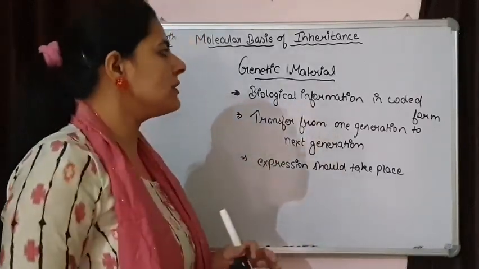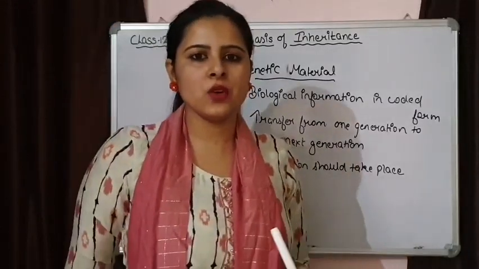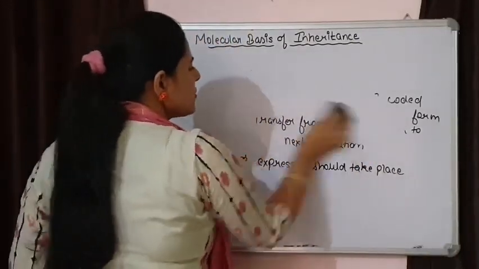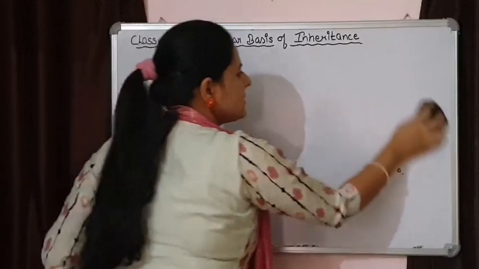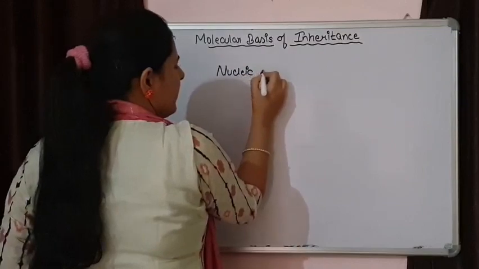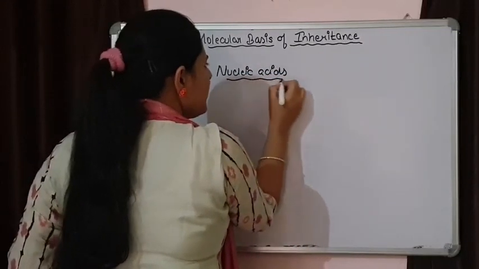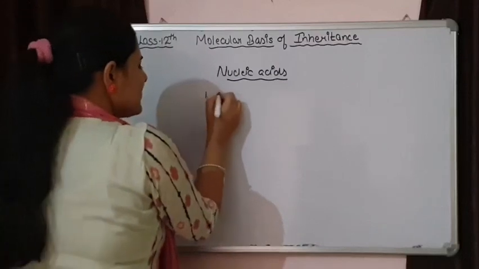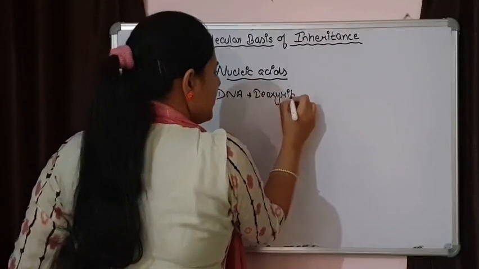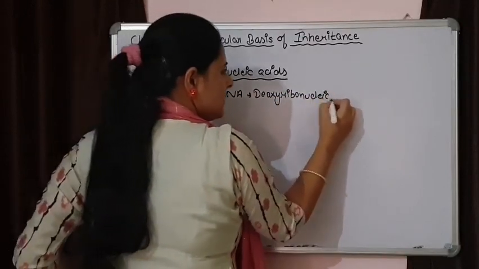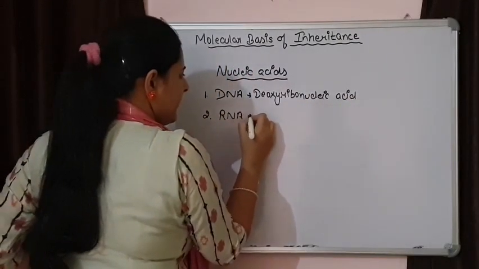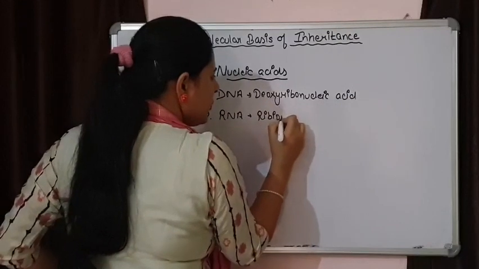Now if we talk about the genetic material that is present on the earth, 2 types of genetic materials are present on the surface of earth, and these genetic materials are nucleic acids. So 2 types of nucleic acids are there. One is DNA, that is deoxyribonucleic acid, and second one is RNA, ribonucleic acid.